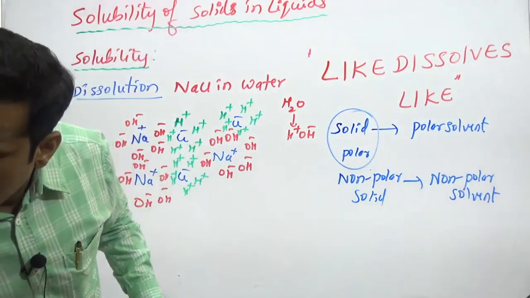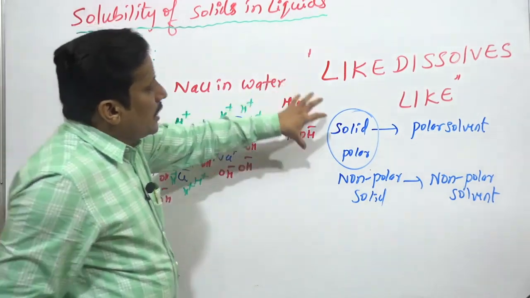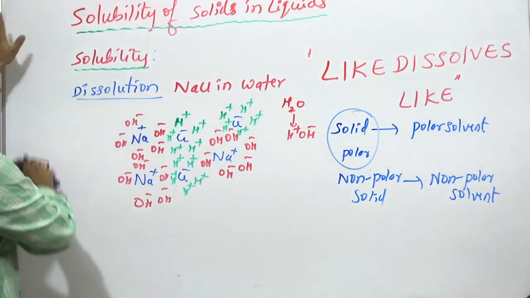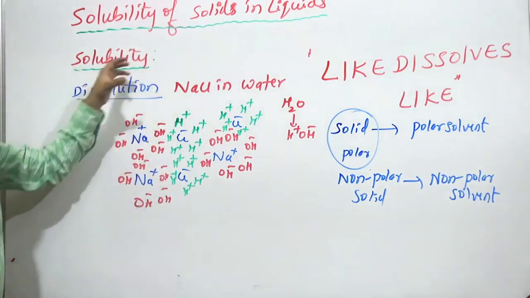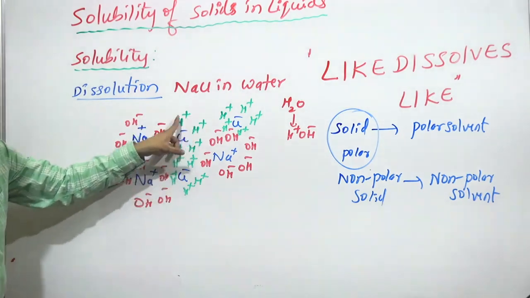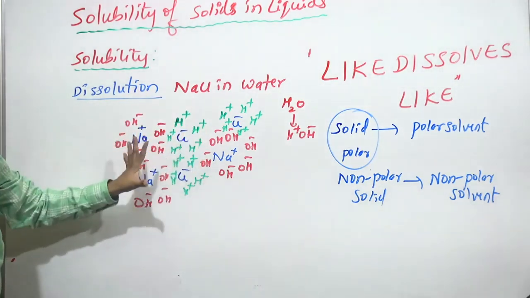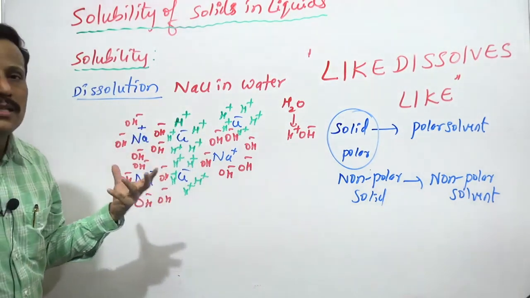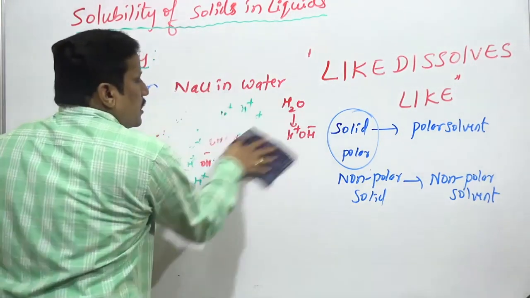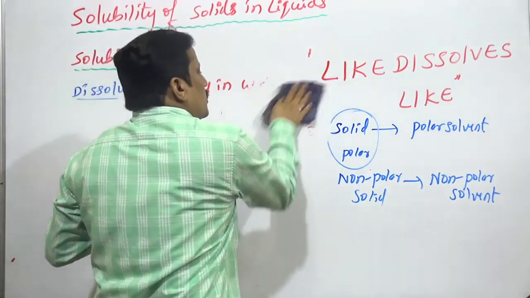So this is how like dissolves like. Now what are the factors? I hope you understood this mechanism. Na plus ion is surrounded by OH minus ion, Cl minus ions are surrounded by H plus. The concept is what? Opposite charge particles like each other.